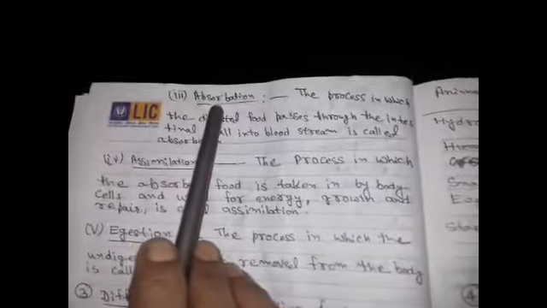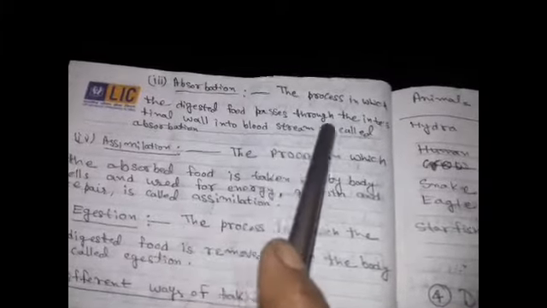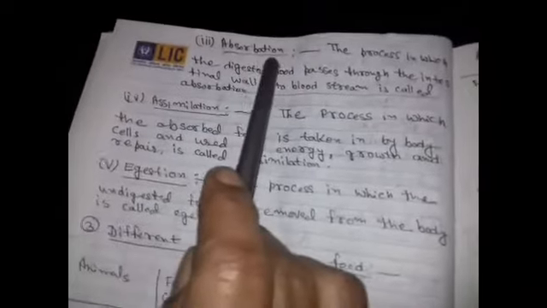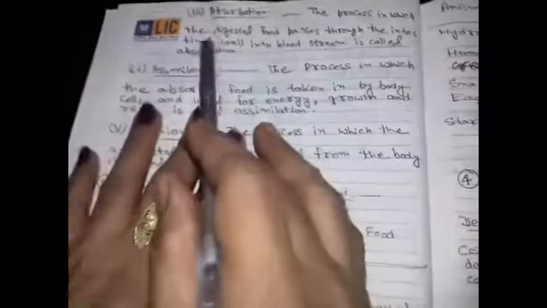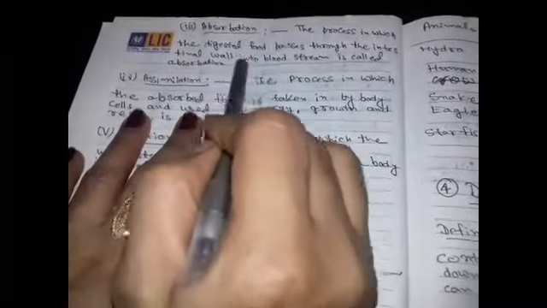Third point is absorption. The process in which the digested food passes through the intestinal wall into bloodstream is called absorption. Note it, absorption. That means first one is ingestion and second one is digestion. Digested food is absorbed by the intestinal wall. Okay? The process in which the digested food passes through the intestinal wall into bloodstream is called absorption.